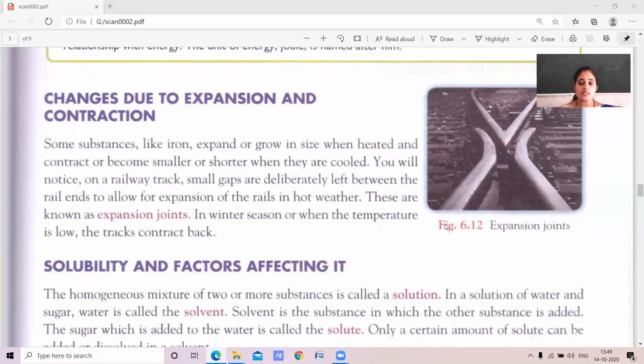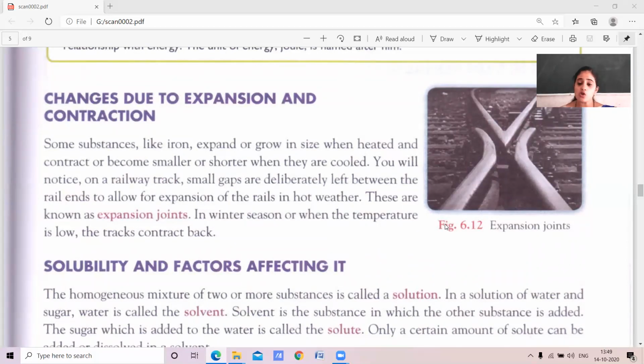The molecules present in the iron expand or grow in size, and contract or become smaller or shorter when they cool. So heating expands, cooling contracts.